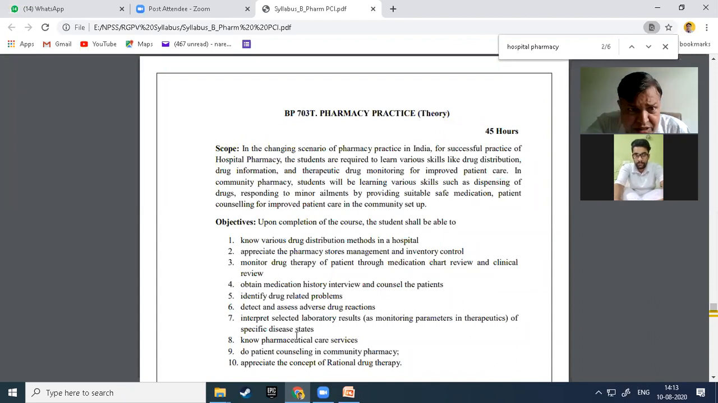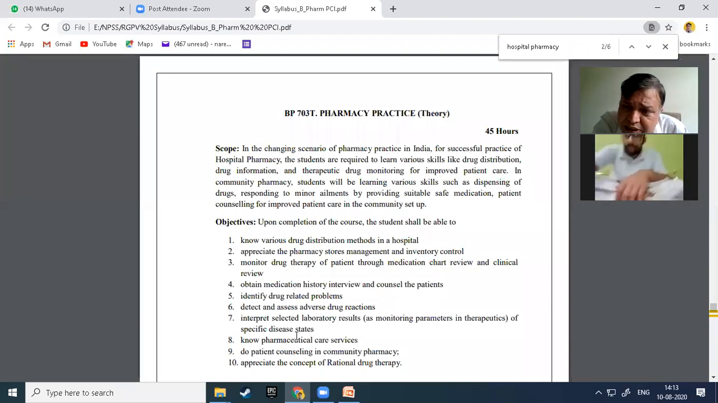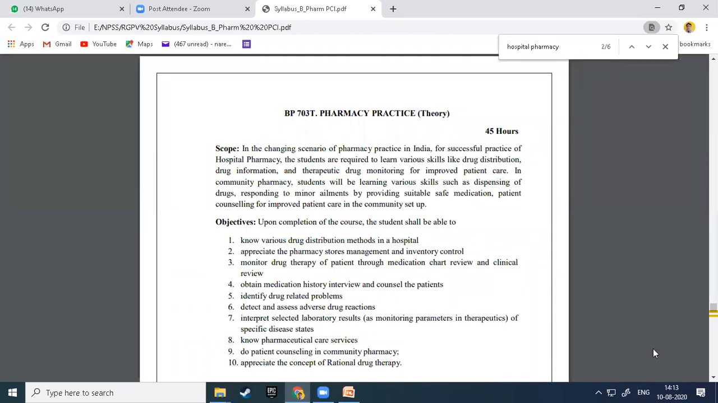Does any student know about the drug distribution in a hospital? Ashish? Yes, sir. Are you able to tell something about the drug distribution method in a hospital? Sir, I don't know. Have you seen something? What process do they adopt to distribute medicine in a hospital?